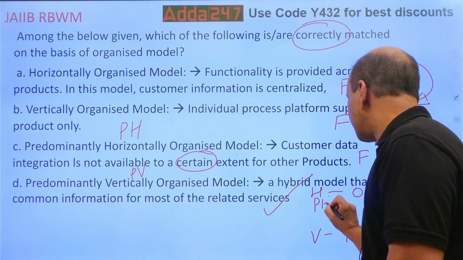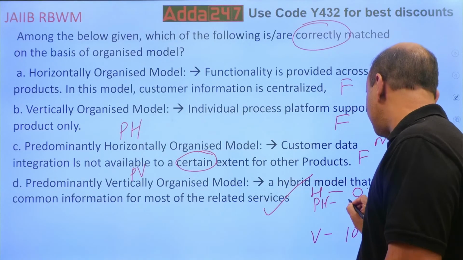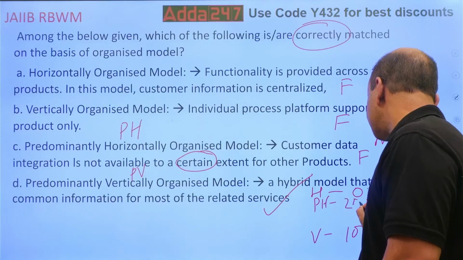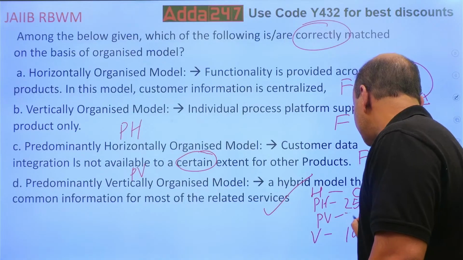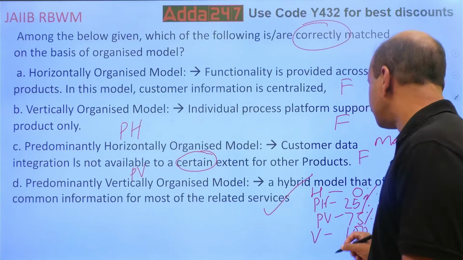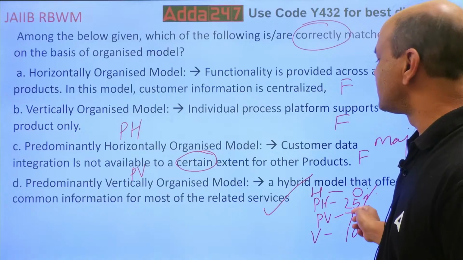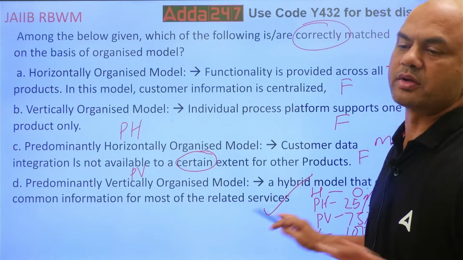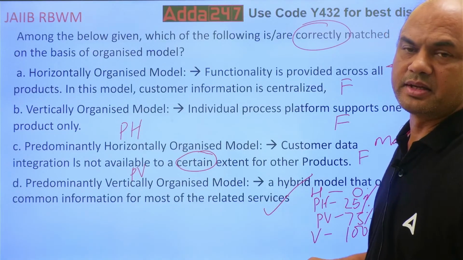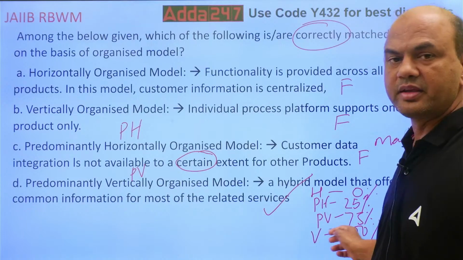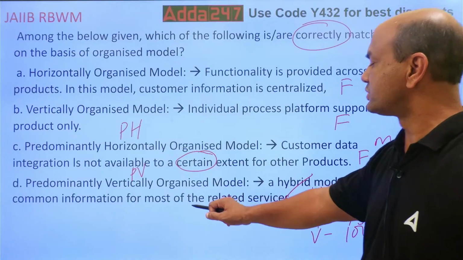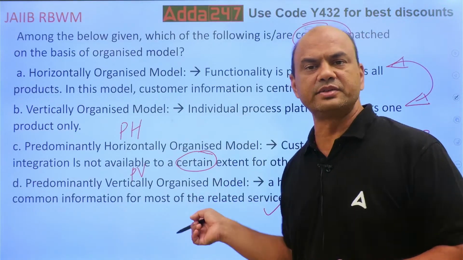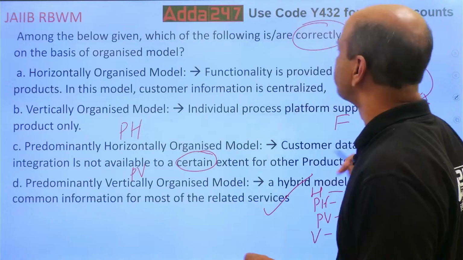PH, roughly, I'll give you rough figures, roughly 25 to 30% data sharing. PV, 75% data sharing. That is the way. See this. PH is majorly not available. PV, majorly it's available. That's why we have taken this as most of the products, its related services. Okay?